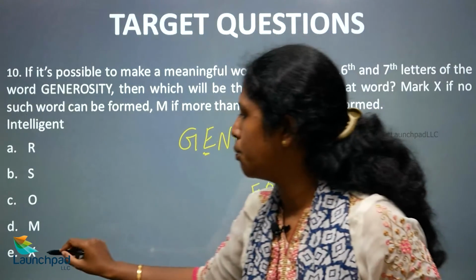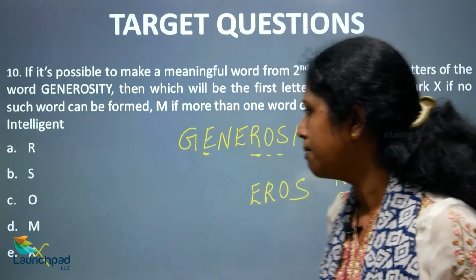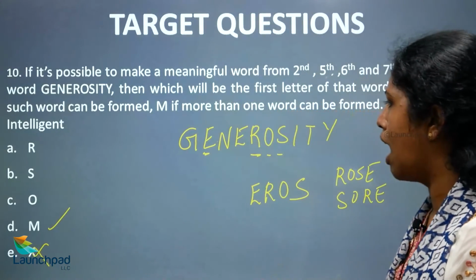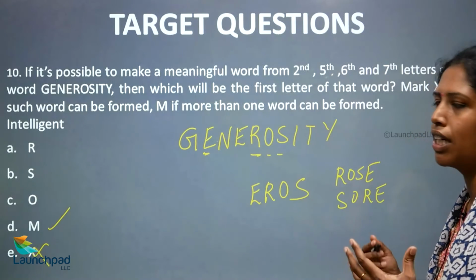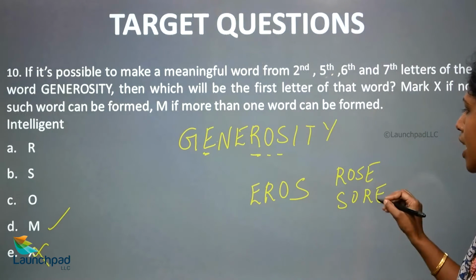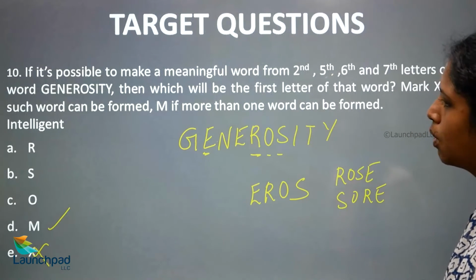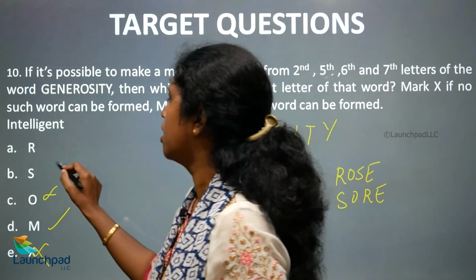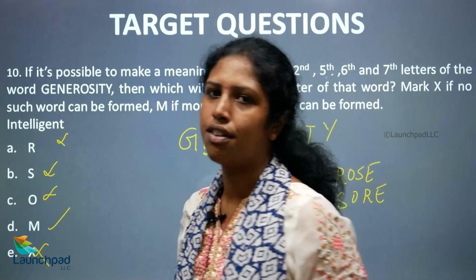So we can form words. So X is not possible, right? So more than one word we have formed. So M is possible. So R, S and O, we are not going to choose, because we are able to form more than one word. Okay. So hence which is your right option? Option D is your right answer.